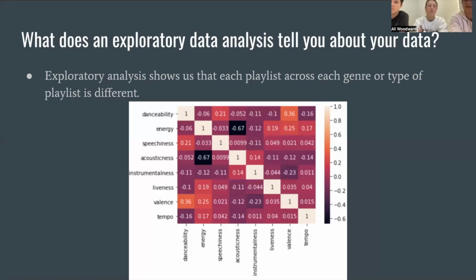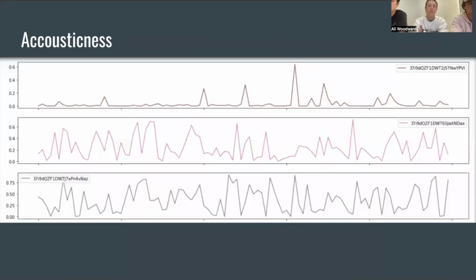Next slide. Here's an example of what acousticness looks like through a playlist. Because our whole idea of our project was based on the order of a playlist, we wanted to get an idea of how the different attributes moved through the playlist.